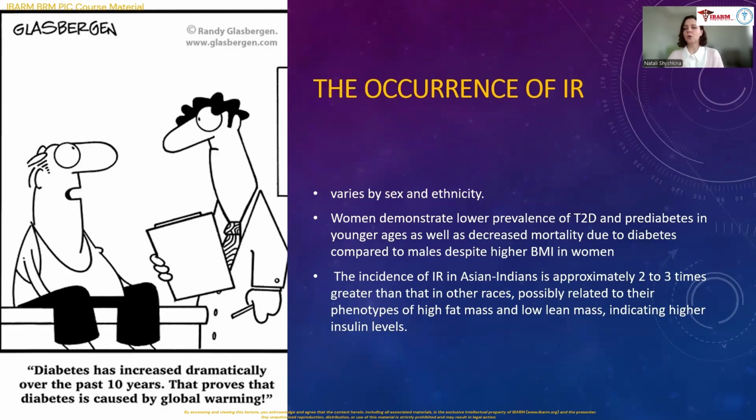And the incidence of insulin resistance in Asian Indians is approximately 2 to 3 times greater than in other races. Possibly scientists can describe and explain its relationship with phenotypes of high fat mass and low lean mass, indicating a higher insulin level.